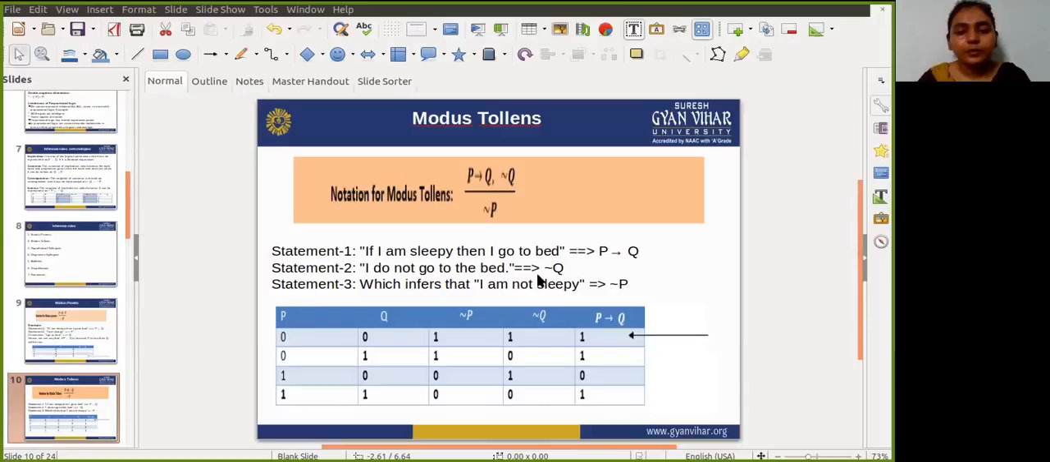In the third case, P implies Q is 0 and not Q is 1, so the result will be 0. Again, for P implies Q being 1 and not Q being 0, the result is 0. So it is proved, using modus tollens, that if P implies Q is true and not Q is true, then not P is also true.